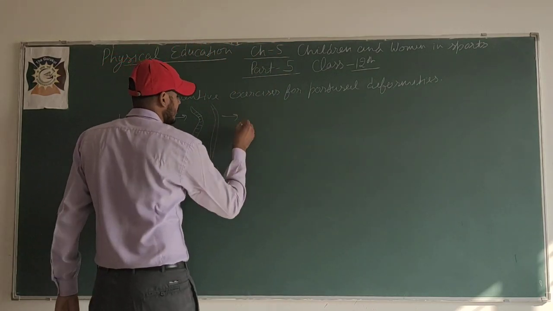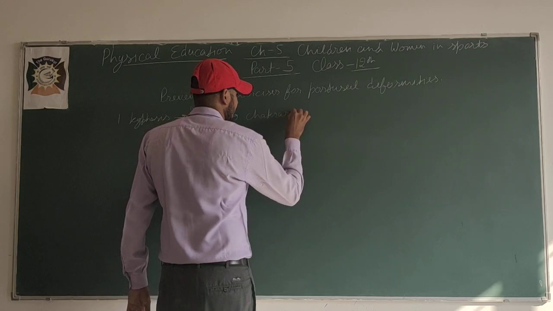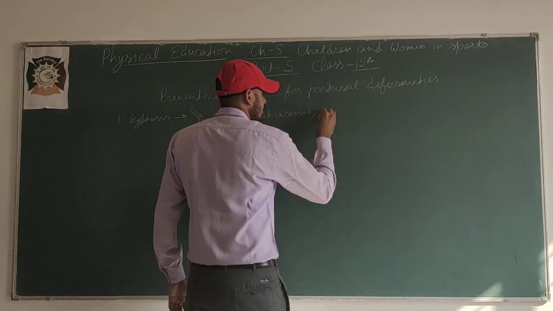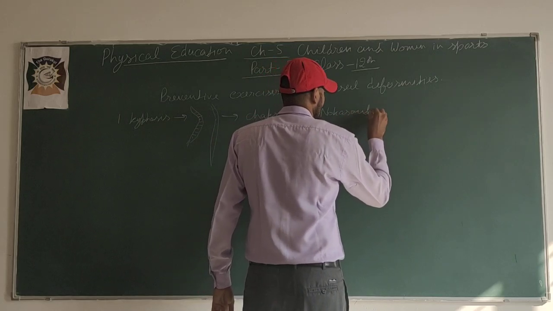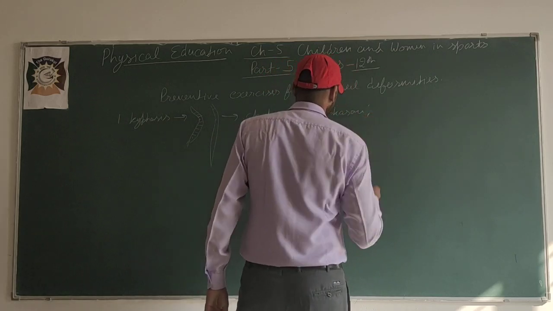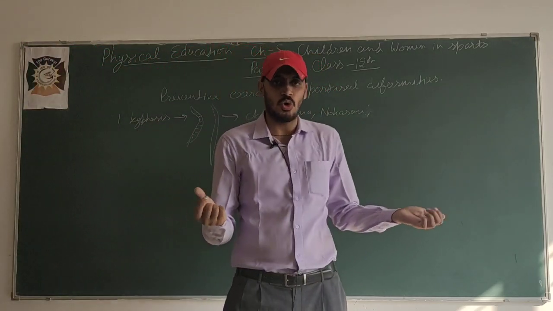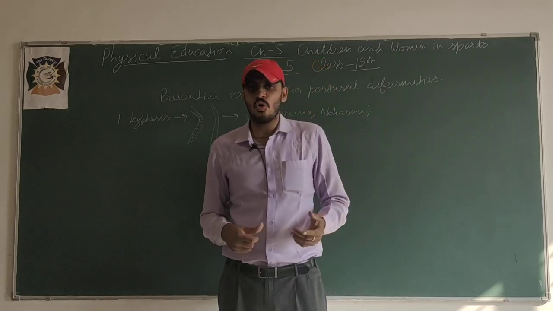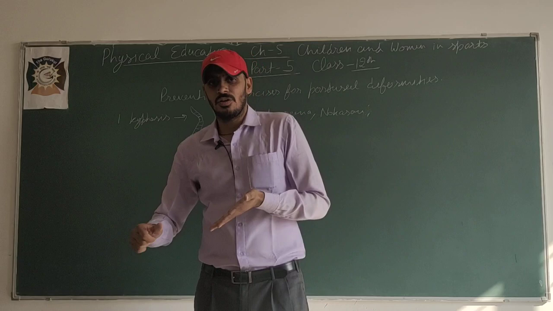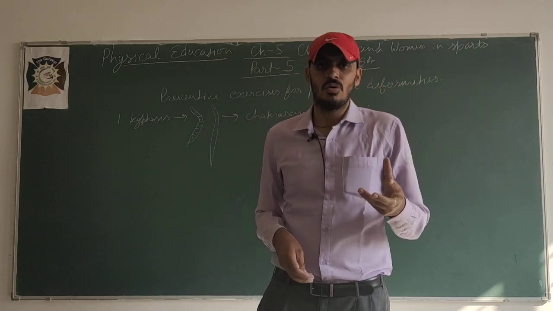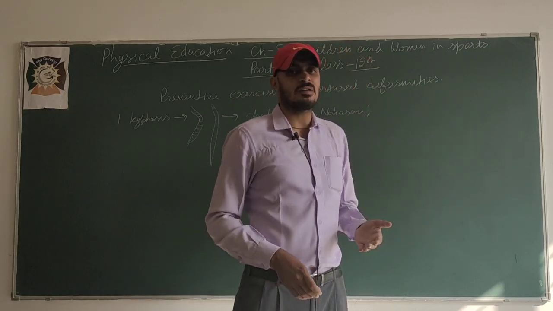In this, some asanas are there. We can say chakrasana, nokasana, and one more thing, a roll. On that roll we have to lie down, or roll our body forward or backward again and again.